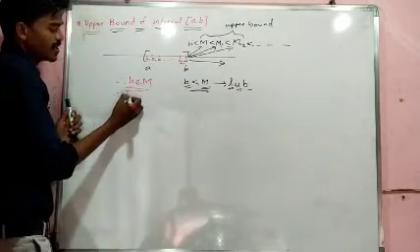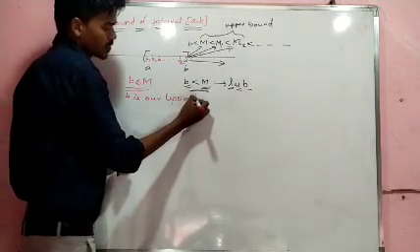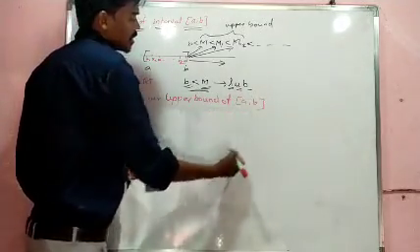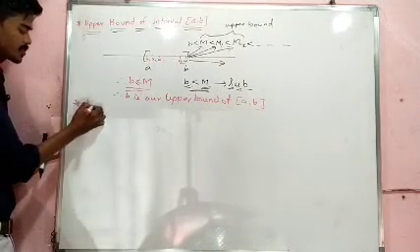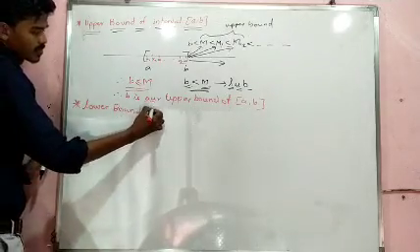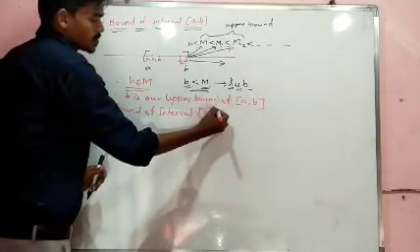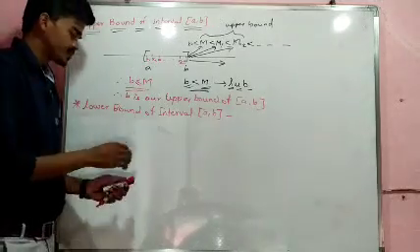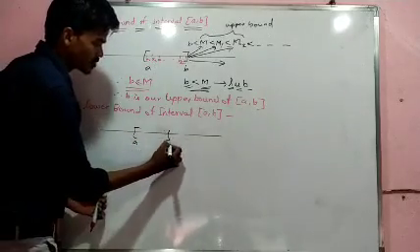Therefore B is the upper bound of interval AB. Same way we need to discuss the lower bound of interval AB. Again we consider the same number line with closed interval AB.